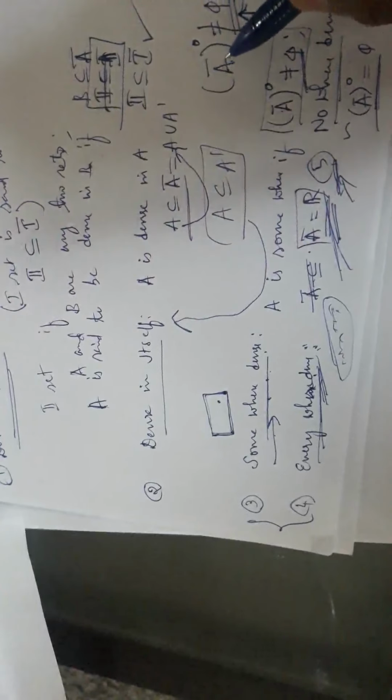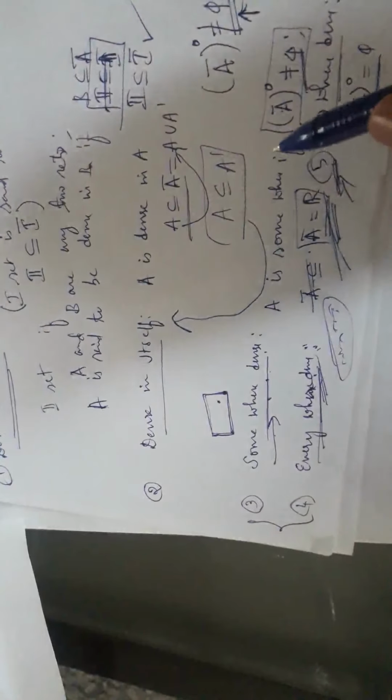If it happens to be everywhere, you don't just peep inside, you go everywhere. If you find dust particles everywhere, it is nothing but A bar equals R. The closure is everywhere. That is said to be everywhere dense.